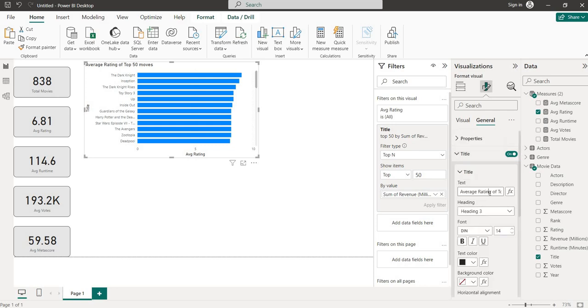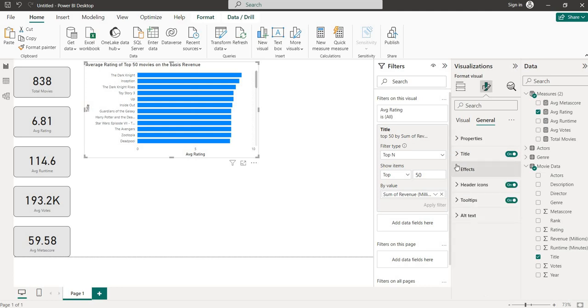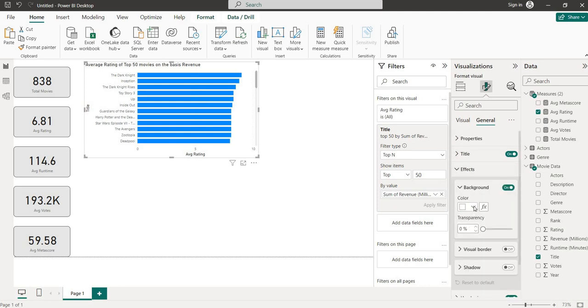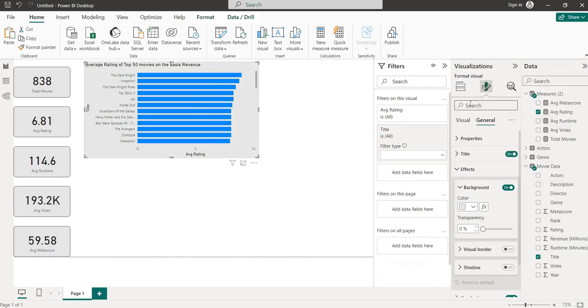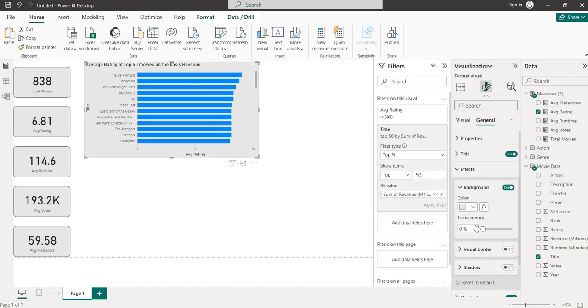Title is average rating of top 50 movies on the basis of revenue. Okay, correct. And title is there. We will give some effect. Transparency.